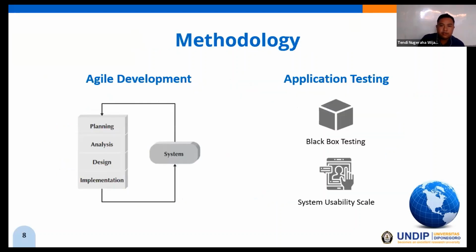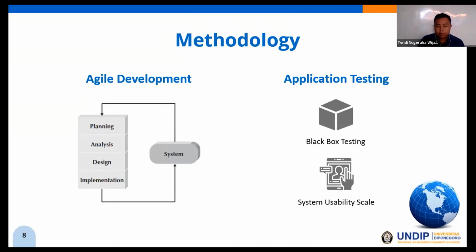Okay, let's move on to the methodology used in this paper. Ideas, a development method, is used to design the data collection application. It consists of 4 stages, namely planning, analysis, design, and implementation. After the development of the application is completed, the application was tested using 2 methods.